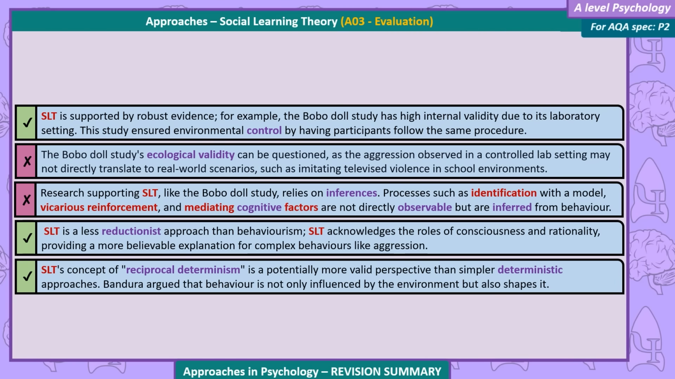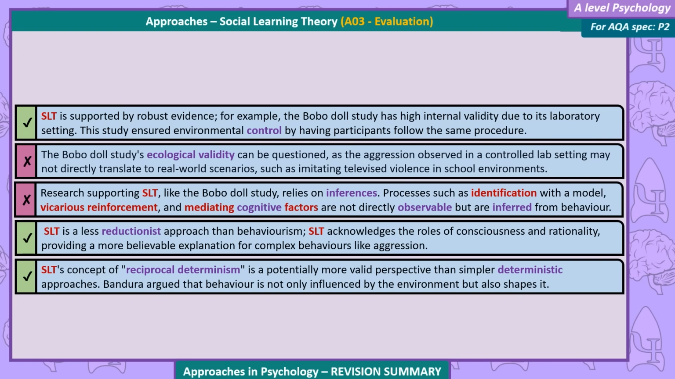Evaluation. SLT is supported by robust evidence. For example, the Bobo doll study has high internal validity due to its laboratory setting. This study ensured environmental control by having participants follow the same procedure. The Bobo doll study's ecological validity can be questioned, as the aggression observed in a controlled lab setting may not directly translate into real-world scenarios, such as imitating televised violence in school environments.